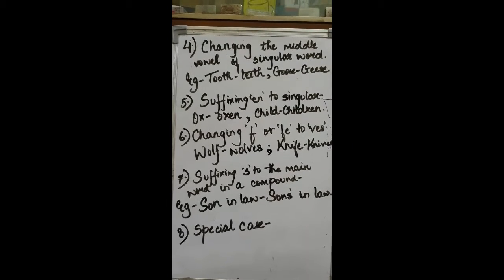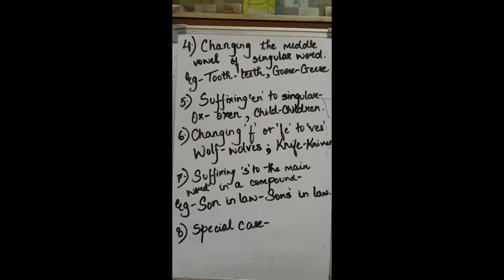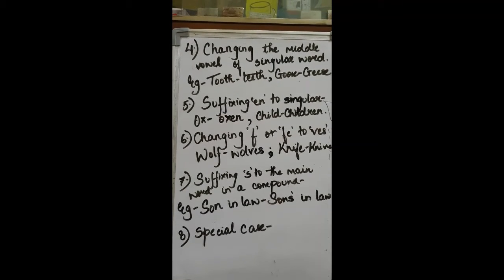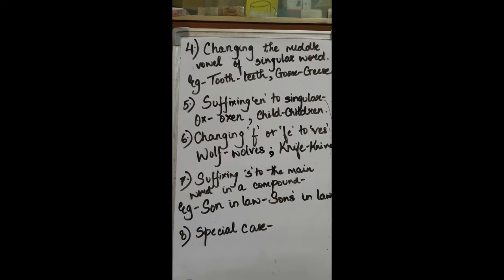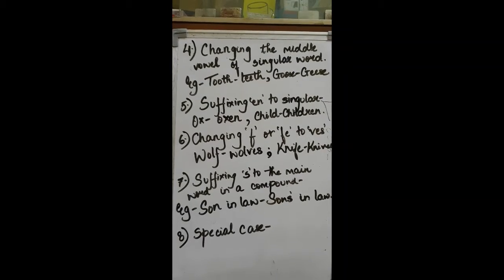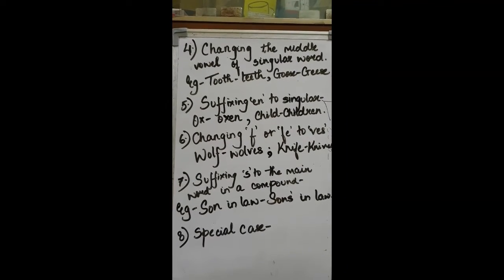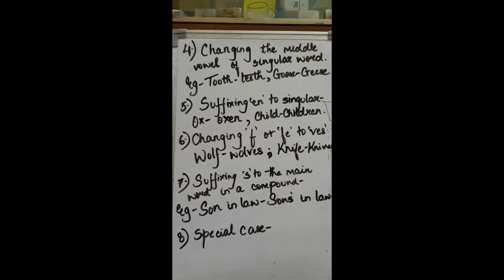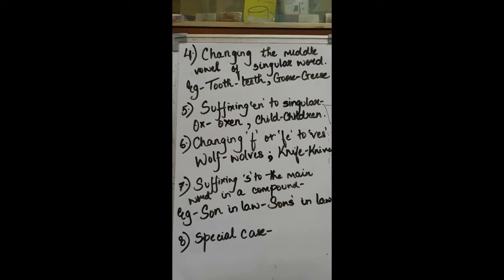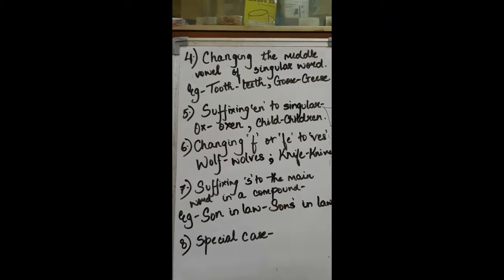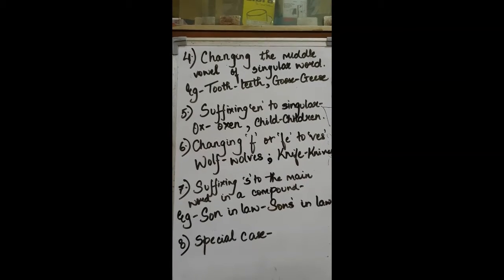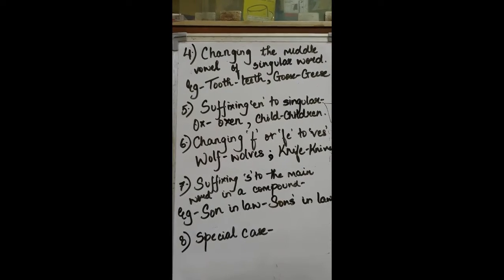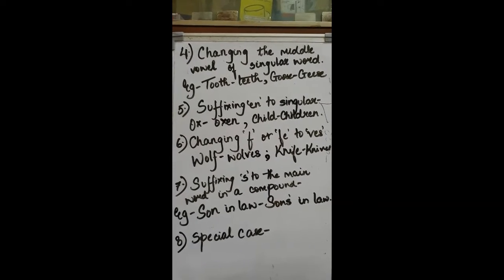The next we have is changing the middle vowel of the singular word. Basically a man is a singular word and men, where you change the a from man to e from men. So you change from man to men, right? So this way there are many, like man, men, tooth, teeth, goose, geese. Where you change the middle vowel or the inside vowel of the singular word to make it a plural word.